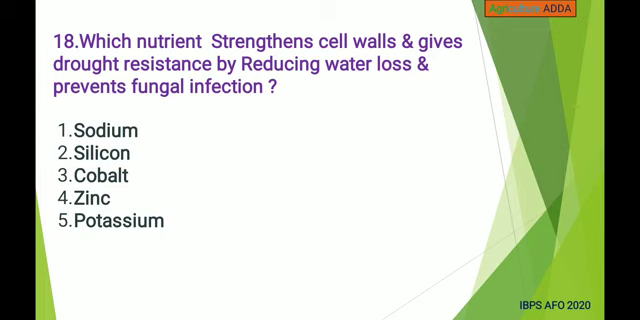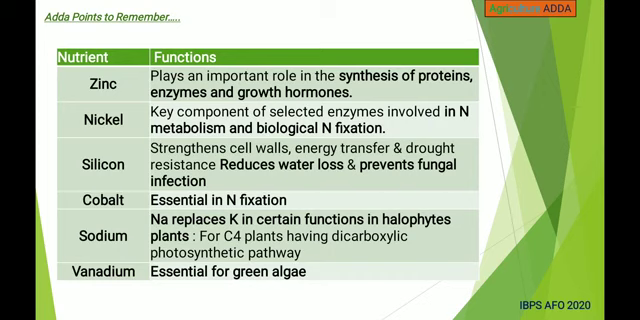Next, which nutrient strengthens cell walls and gives drought resistance by reducing water loss and prevents fungal infection? Sodium, silicon, cobalt, zinc, potassium. Answer is silicon. These are some of the nutrients and their functions.